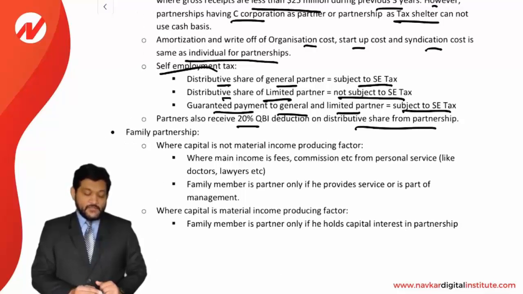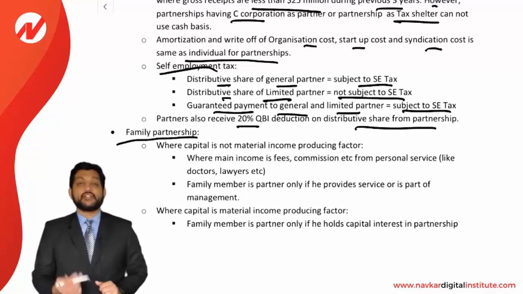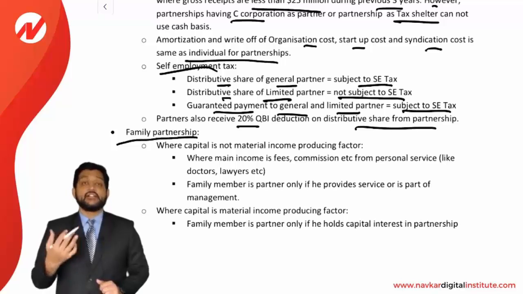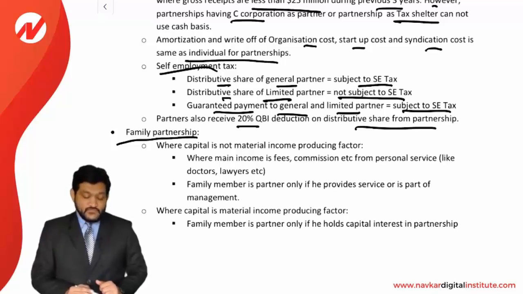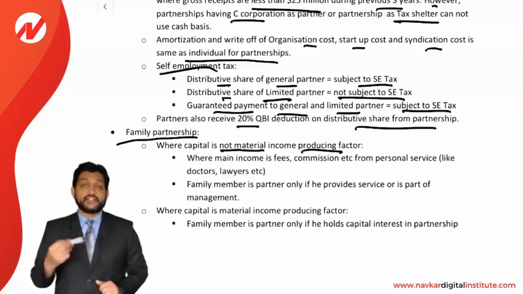Okay, now family partnership, where family members are entering into a partnership and running a business. Two parts are there. First, where capital is not a material income producing factor.